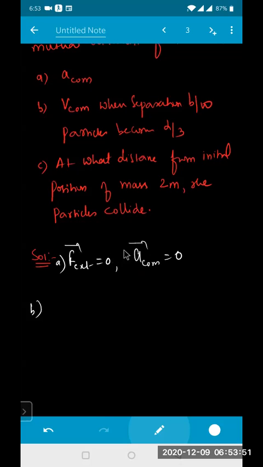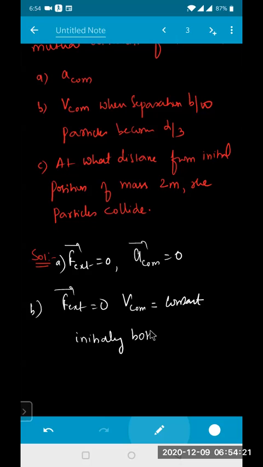Then we need to calculate the velocity. See, initially the particles are at rest, so their initial velocities are 0. That means the velocity of the center of mass is also 0. Since external force is 0, the velocity of the center of mass is always constant. Initially both were at rest. Hence the velocity of the center of mass will always remain 0, whether the separation is d by 2, d by 3, d by 4, anything.